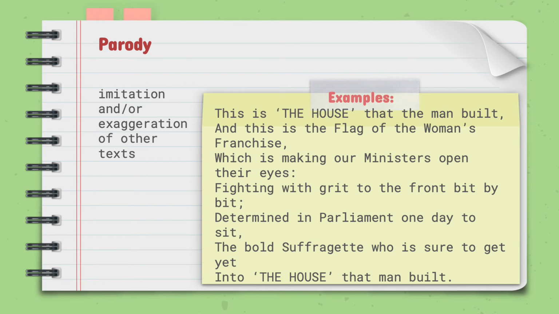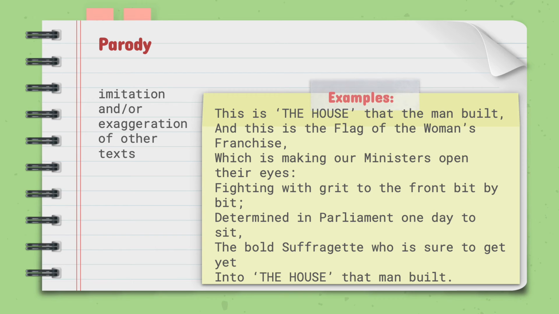Parody. This is the imitation and/or exaggeration of other text types. Examples could be poems, in order to satirize or create humor. Parody is often used in cartoons or comedy. It is assumed that the reader is familiar with the original work. Let's look at the example here.